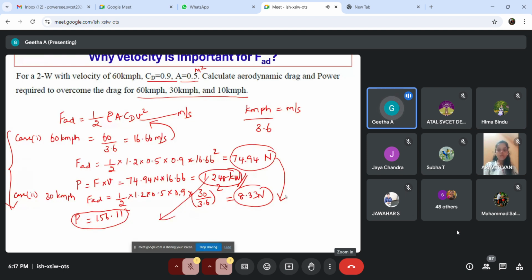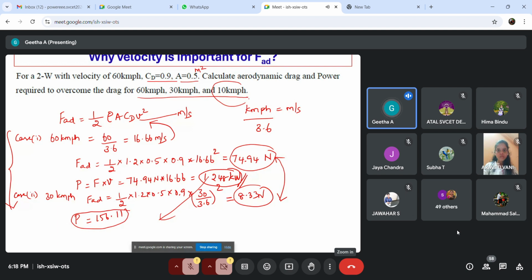In other words, as we increase the speed of a vehicle, accordingly the aerodynamic drag force will also increase. If we look at the numbers from 30 to 60, it is a square relation, which we call a parabolic increase.